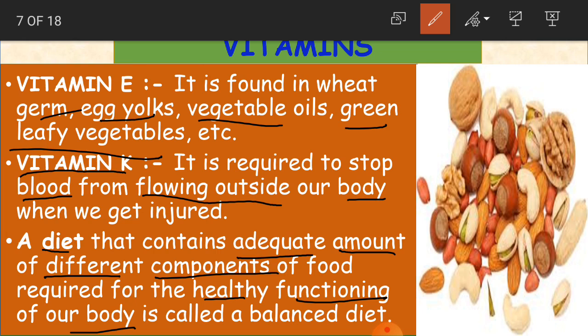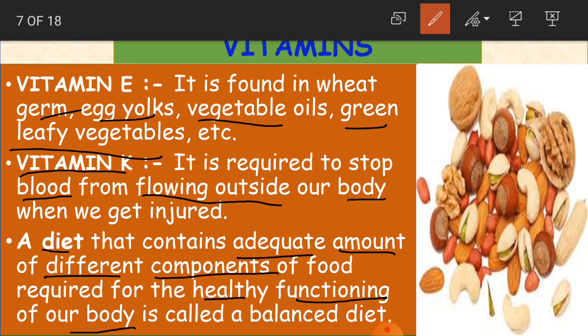So as we learned, we have to take every type of food, all carbohydrates, minerals, vitamins, fats and all. Okay, even fibers. When we take all these foods in a sufficient quantity, it is not that we have to concentrate only on one particular food component.